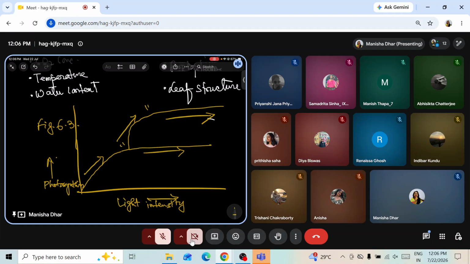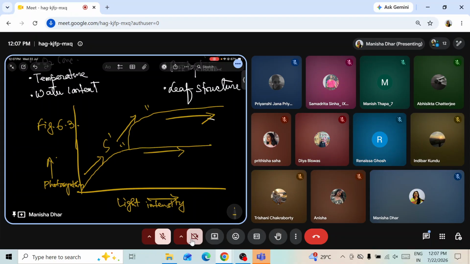So this is what happens when we consider intensity of light and carbon dioxide concentration. The rate of photosynthesis increases first with the increase in light intensity, but then it slows down, which means it gets stabilized at certain points. Say this is S dash.